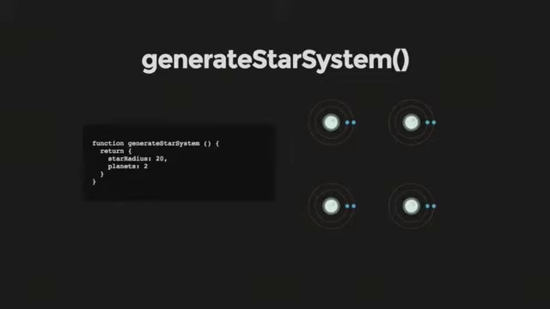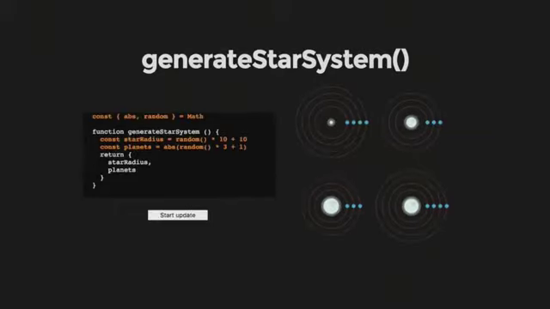So the universe will have pretty much the same systems everywhere. If you ever used Math.random, you would think, okay, this is pretty simple to fix. We just use the random function that is already available in the browser. For example, you can see that for the star radius we're generating a radius between 10 and 20 pixels. Random, for those who don't know, is a number between 0 and 1, so it's normalized. We're also generating the number of planets, which is between 1 and 4. These are the different systems that we generated by calling these functions 4 times.